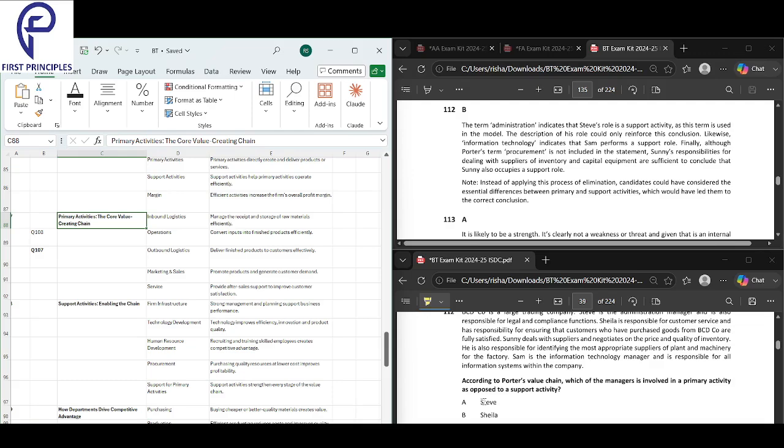So only Sheila is doing customer service, right? After sales service, customer service, you see here, service. Sheila is doing service, and that is a primary activity. One person is doing admin, which is a secondary activity. The other person is doing supplier and inventory procurement, which is also secondary. And last is tech support, also secondary. Everything else is secondary activity.